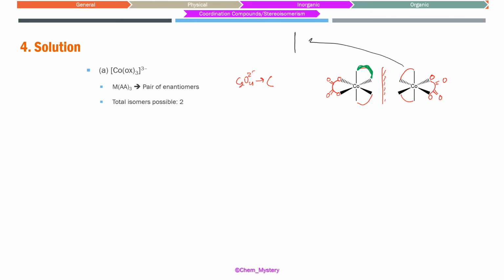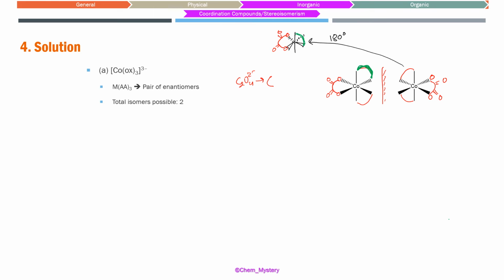This molecule, when rotated by 180 degrees, what is going to happen? After rotation, this oxalate is going to be present here. The right side oxalate which was there is going to appear on the left hand side, and that green bond which was going from top to backward right side will now appear here, front top to front right side.